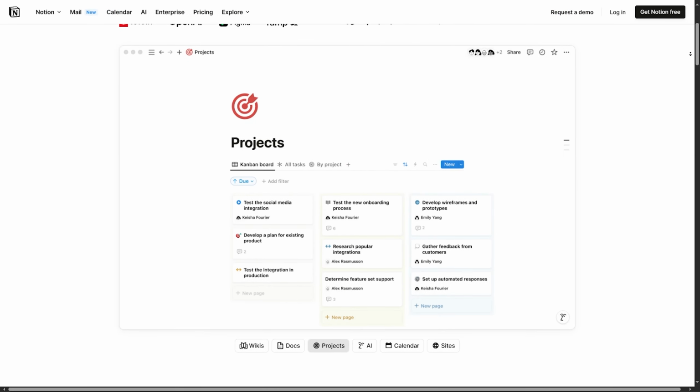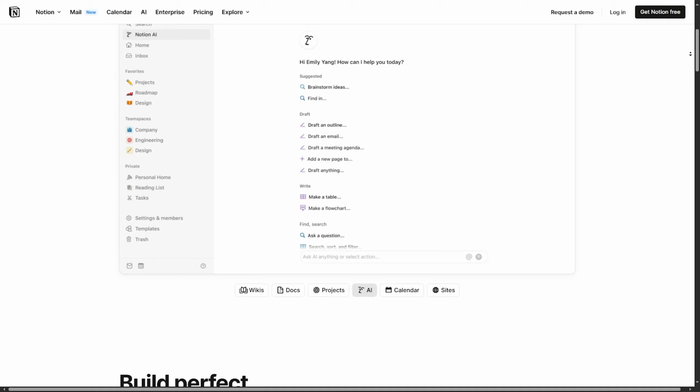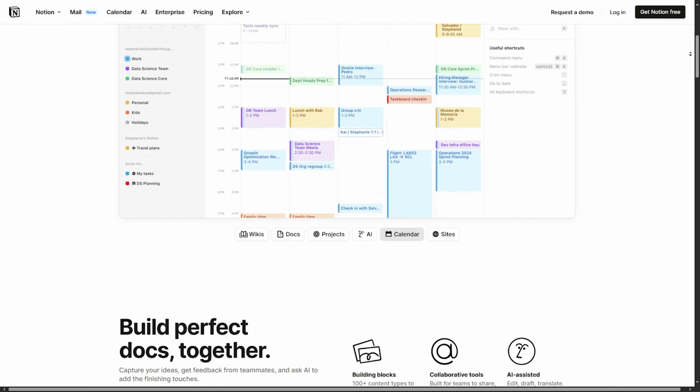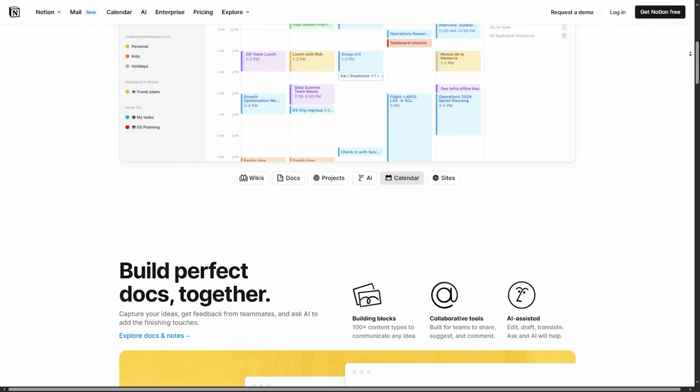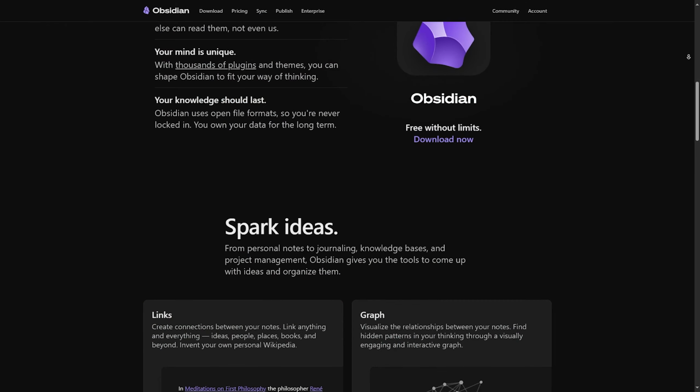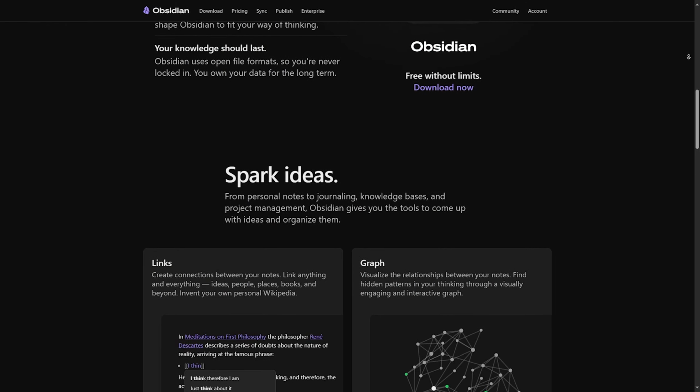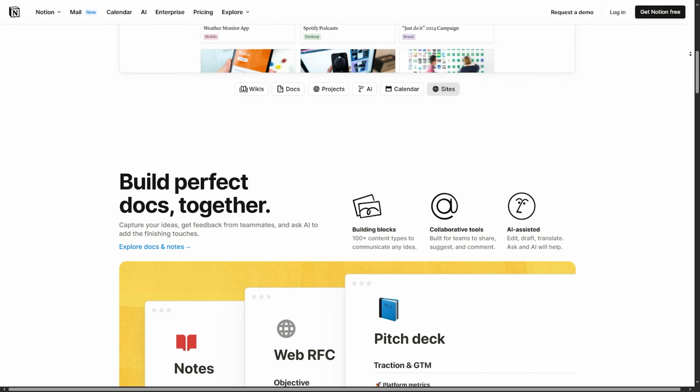Notion is a jack of all trades: notes, wikis, databases, calendars, project boards, you name it. But be warned, it can become overwhelming fast. And the winner at this point is Obsidian for deep thinkers and Notion for productivity generalists.